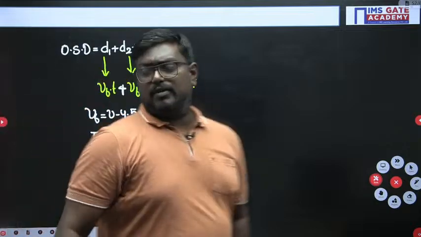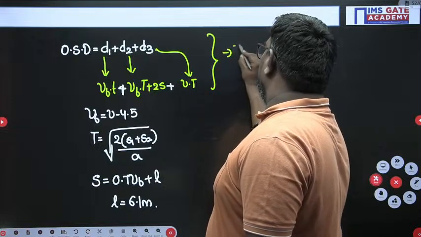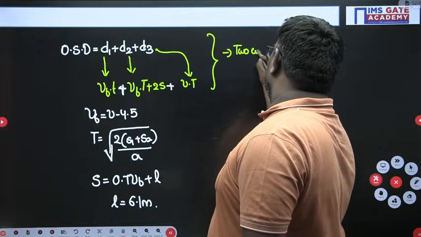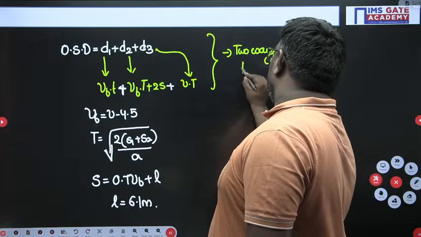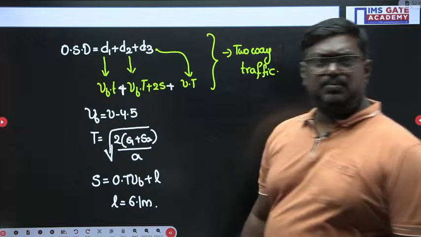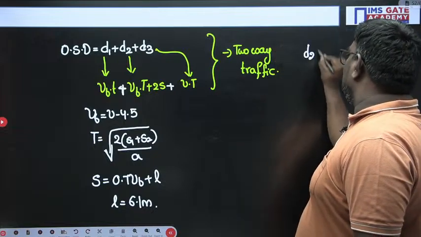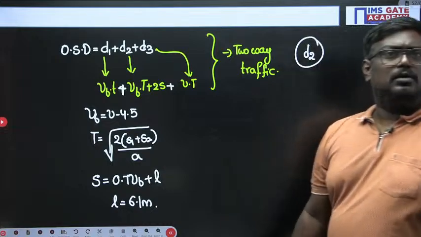This is the formula for two-way traffic. Now, in this problem, they have asked only D2, sir. What is D2?